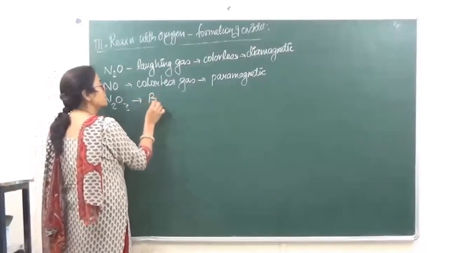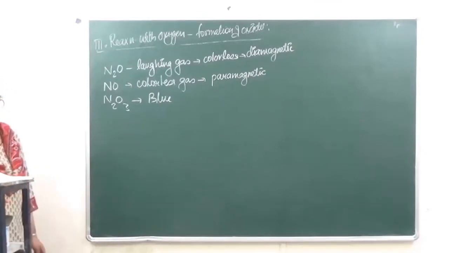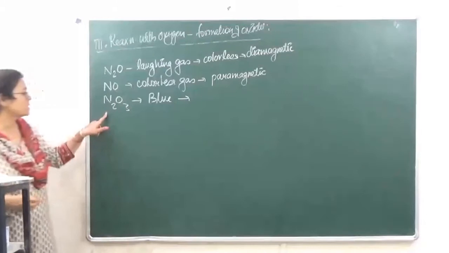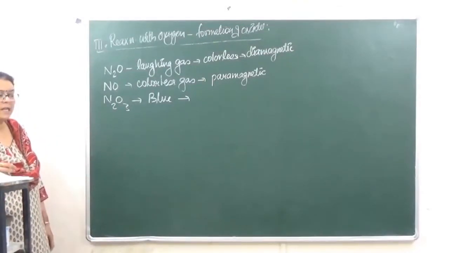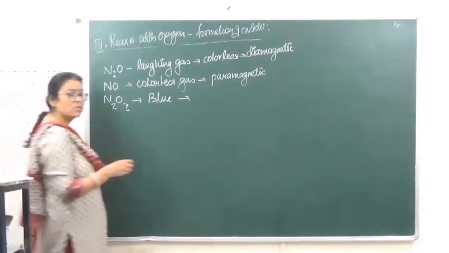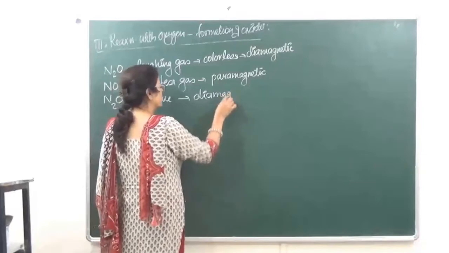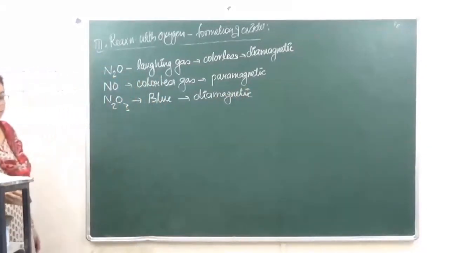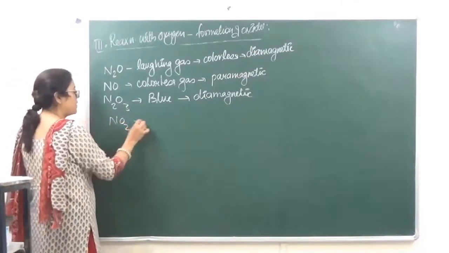नेक्स्ट हमारे पास आ जाता है N2O3. N2O3 is blue in color and this is going to be, कितने इलेक्ट्रॉन्स है इसके पास? 7 2s are 14 and 8 3s are 24. Again even number of electrons. So this is going to be diamagnetic. ठीक है?